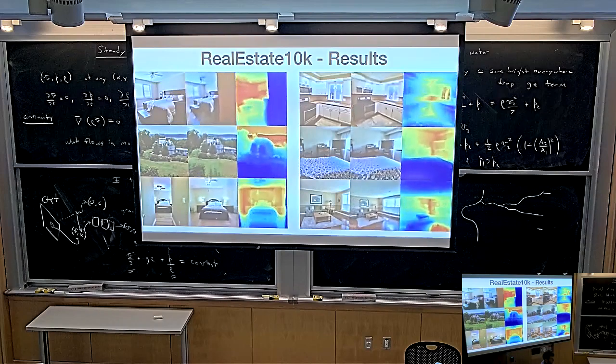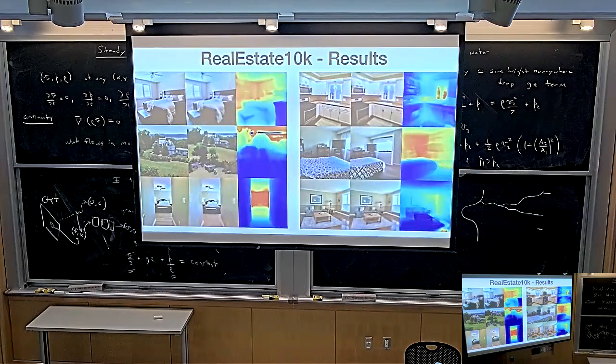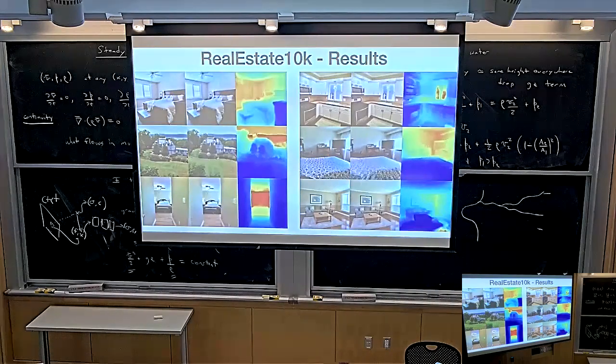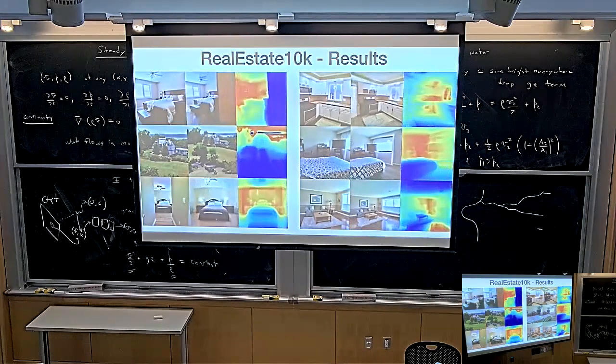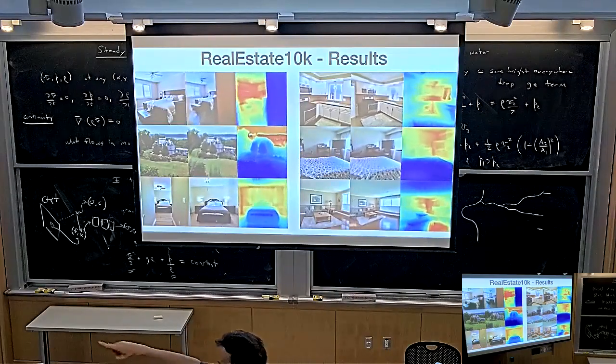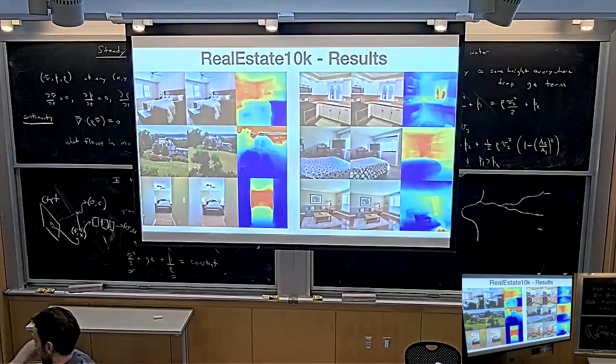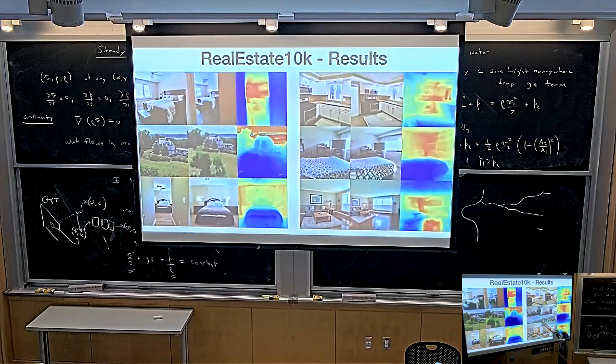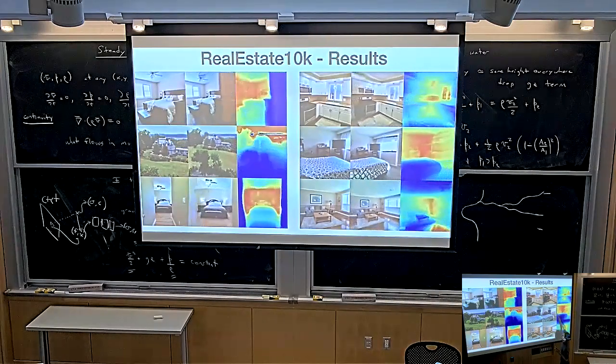If you reconstructed this with a deterministic model, it would just be perfect blur. The uncertainty in these scenes is so high that there are so many possible 3D reconstructions, it will basically just blur over. Any point that isn't seen in any of these scenes will be absolute perfect blur. So if you moved the camera away from this, this whole part would just be one big blurry mess.